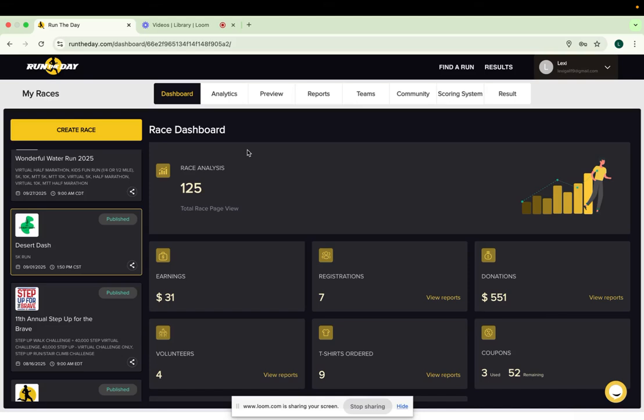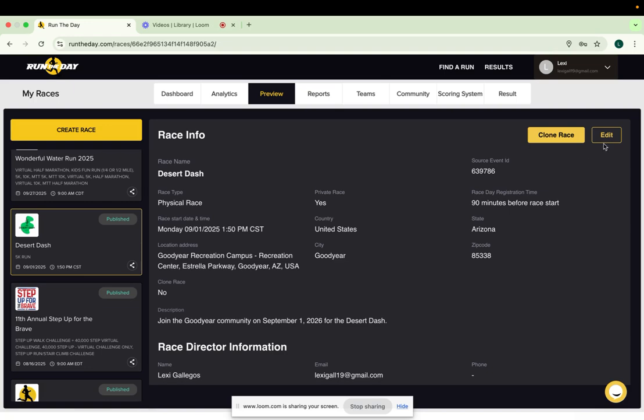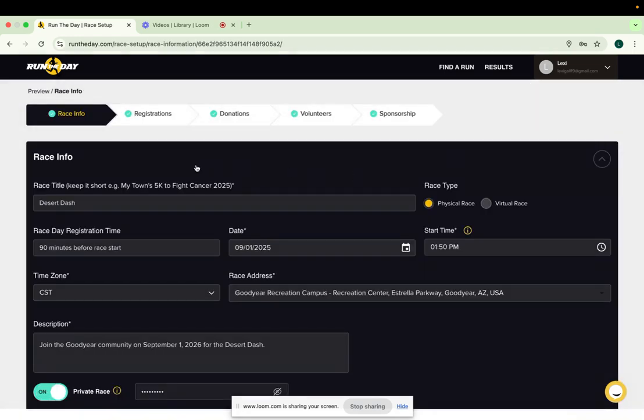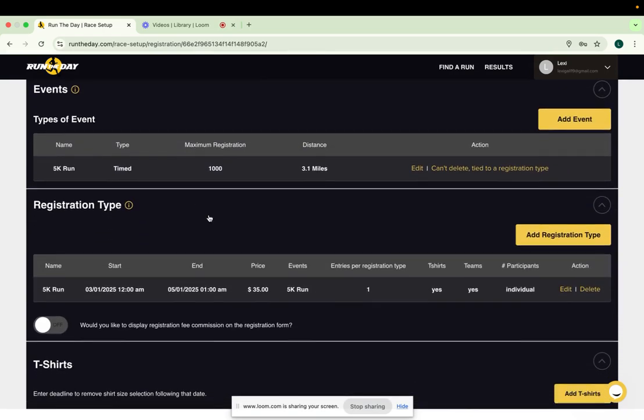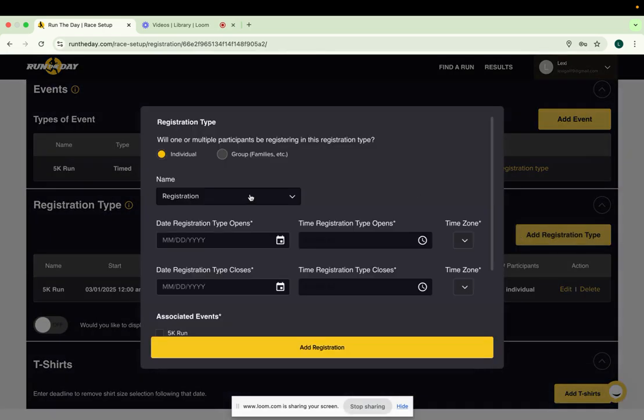Hello, here's how to create an early bird registration type on Run the Day. From the dashboard, navigate to the Preview tab, then click Edit. Next, click the Registrations tab and scroll down to Add Registration Type.